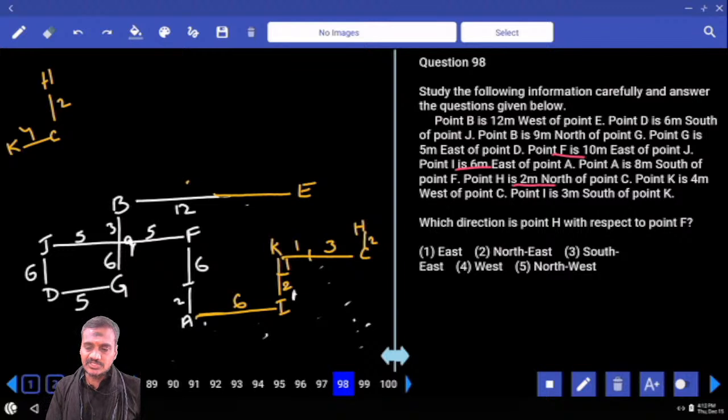Then, which direction is H with respect to F? In order to reach H from F, it is south and east, so southeast.